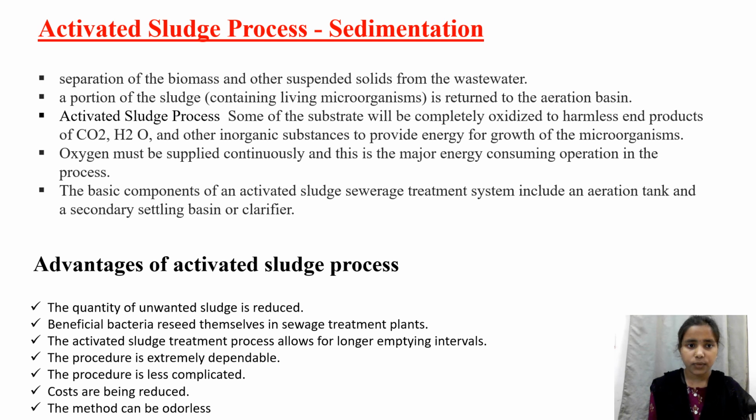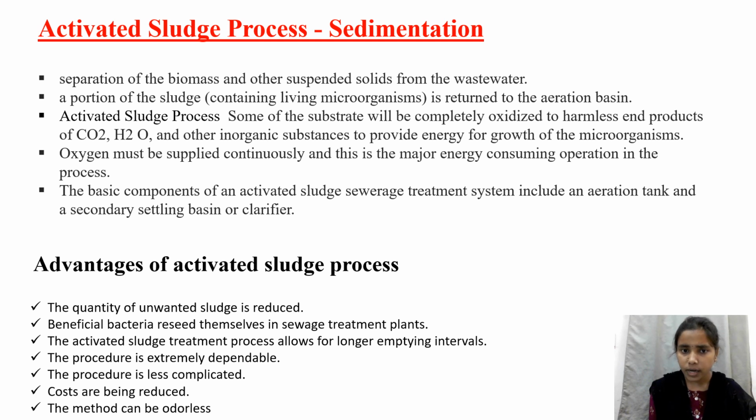The second one is the activated sludge process by sedimentation. Separation of the biomass and other solids from the wastewater is called sedimentation. The portion of the sludge which contains the living microorganisms is returned to the aeration basin. In the activated sludge process, some of the substrates are completely oxidized to harmless end products like carbon dioxide and other inorganic substances, providing energy for the growth of the microorganisms.